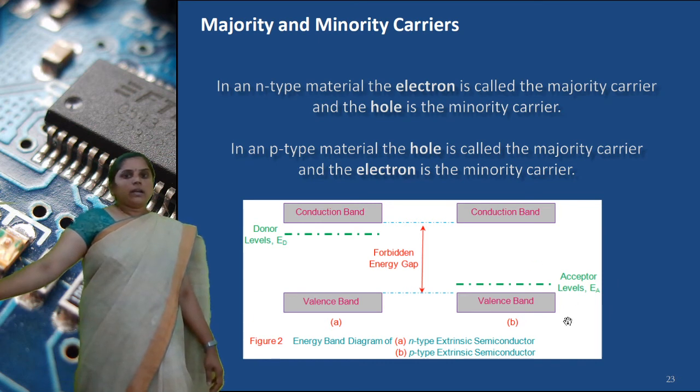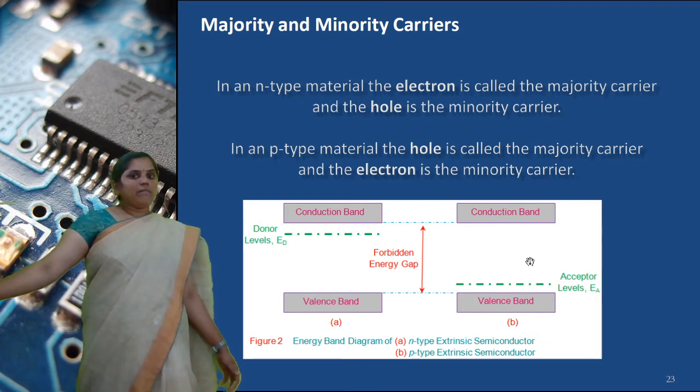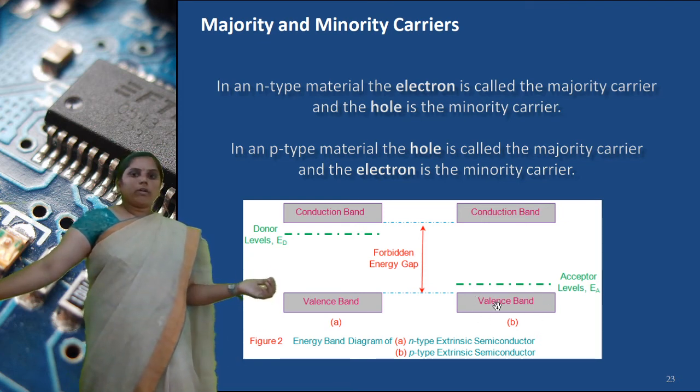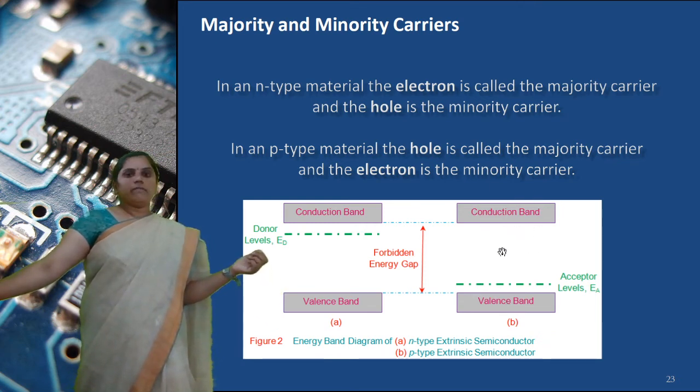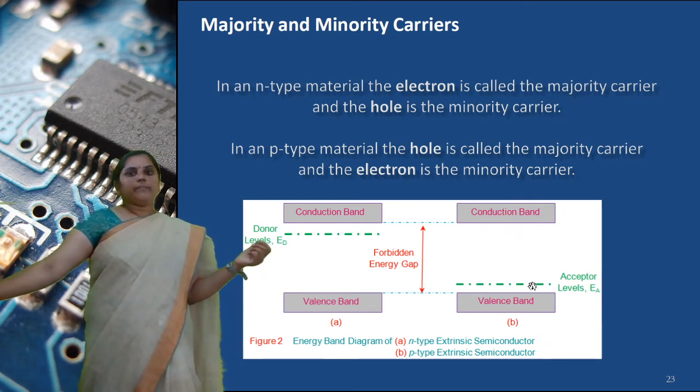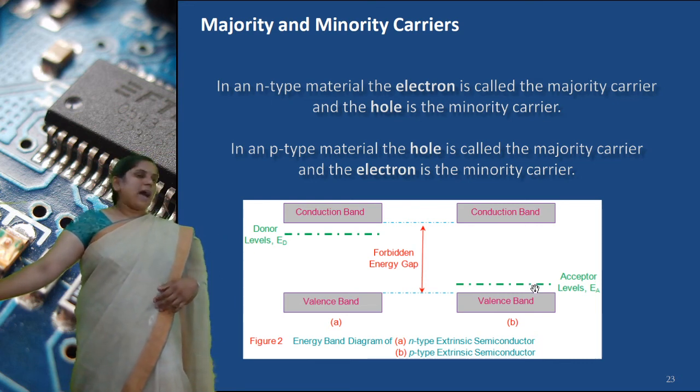Next, in the p-type semiconductor, the Fermi level is shifted near to the valence band. Why? Because the valence band has more holes and the conduction band has fewer electrons. Then the Fermi level is shifted near to the valence band.